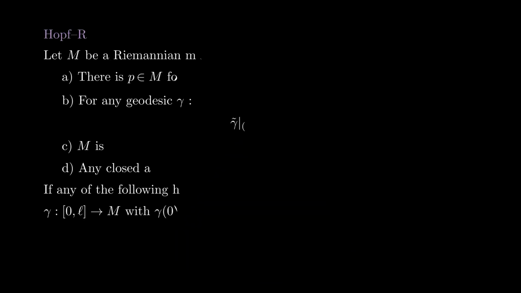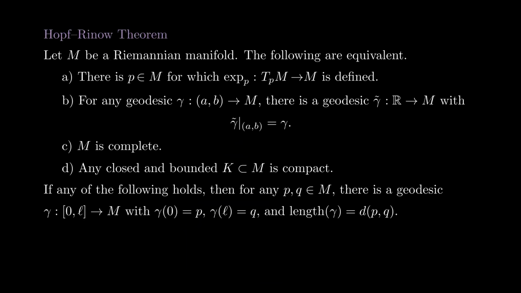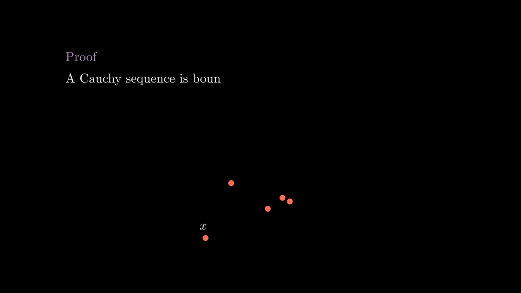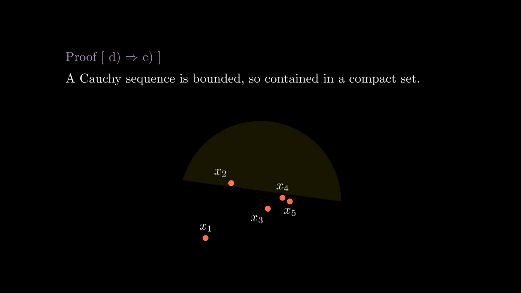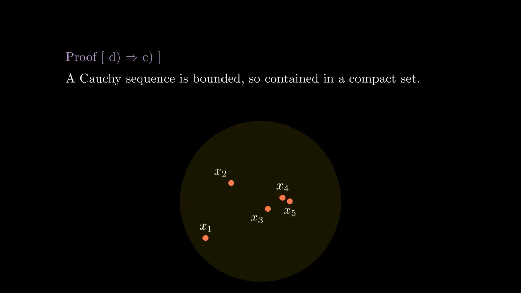Now we prove the theorem. We will begin by showing that D implies C. If we want to show that M is complete, we need to take a Cauchy sequence and show that it converges. If a sequence is Cauchy, then it is bounded, meaning it is contained in a large ball. By hypothesis, that closed ball is compact, so the Cauchy sequence converges.